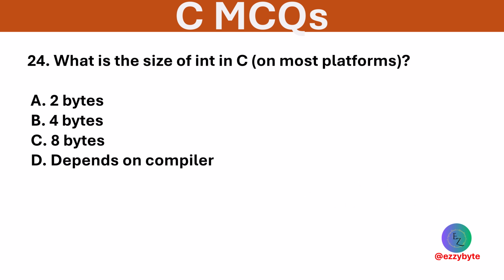What is the size of int in C? Options are 2 bytes, 4 bytes, 8 bytes, and depends on compiler. Option D is correct. It varies by system and compiler, commonly 4 bytes.